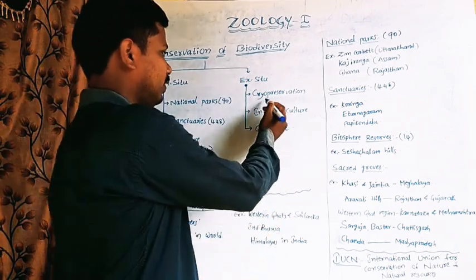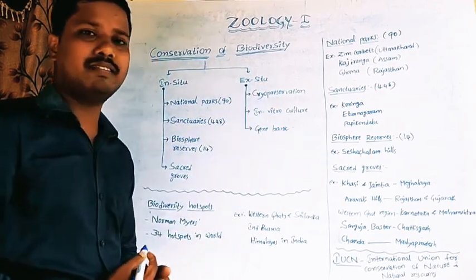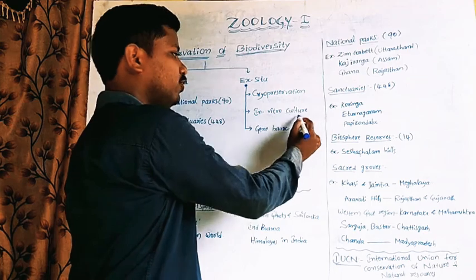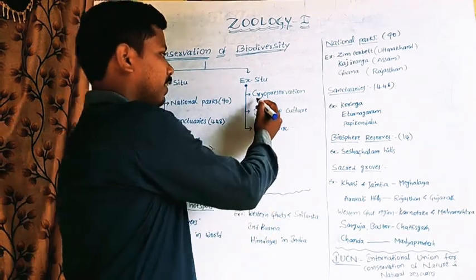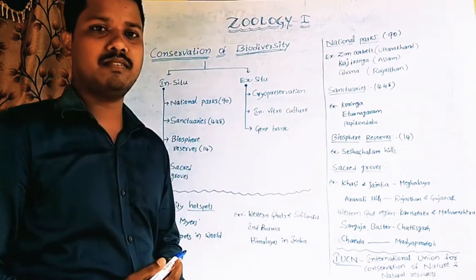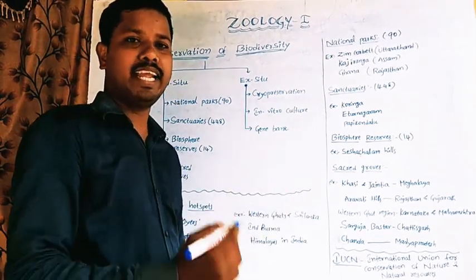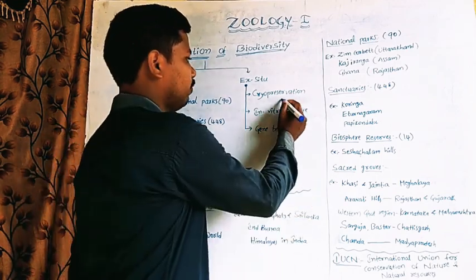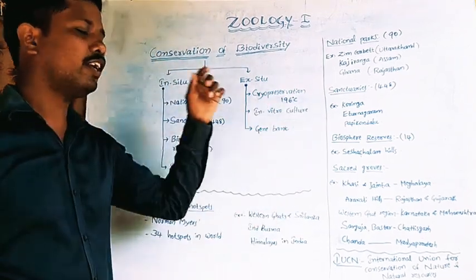There are three conservation processes included in the ex situ conservation. Those are cryopreservation, in vitro culture and gene bank. Cryopreservation means the preserving of gametes, eggs and embryos etc. at minus 196 degrees Celsius is called cryopreservation.